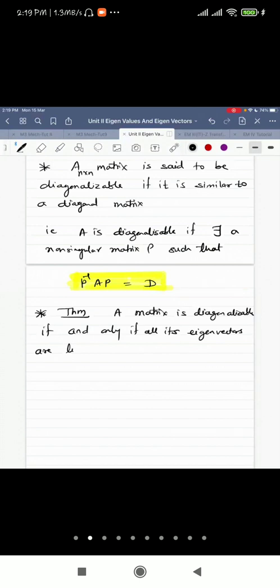Now, what we know about eigenvector independence is that whenever the eigenvalues are distinct, the eigenvectors are linearly independent. So a matrix is diagonalizable if the eigenvalues are distinct, right? This is a sufficient condition.